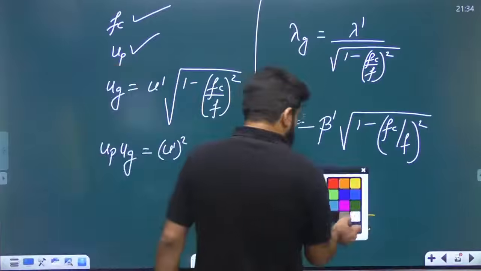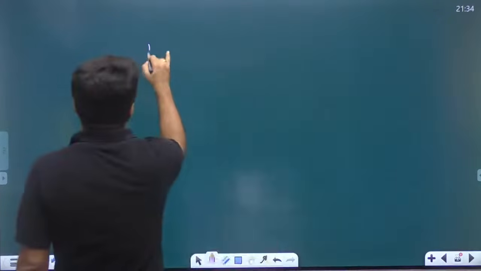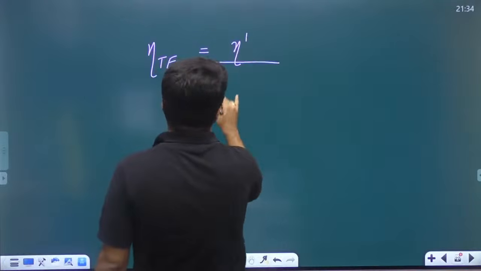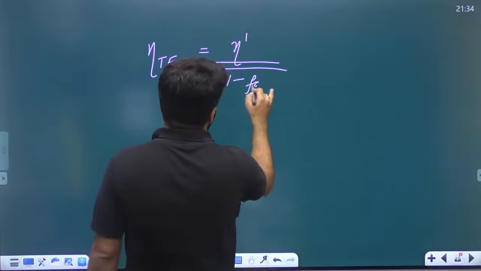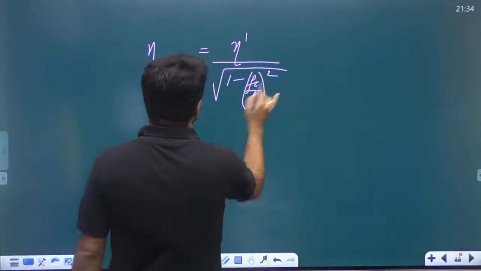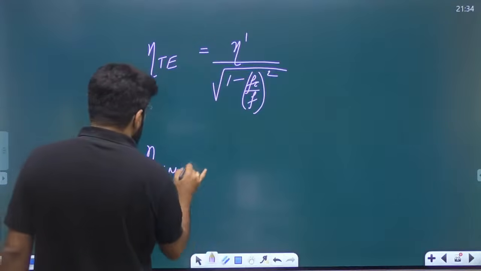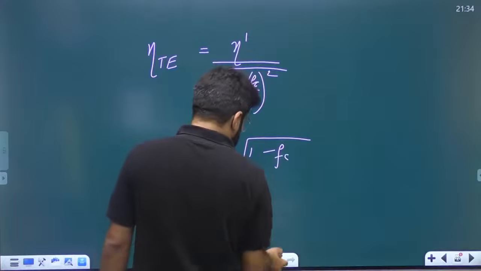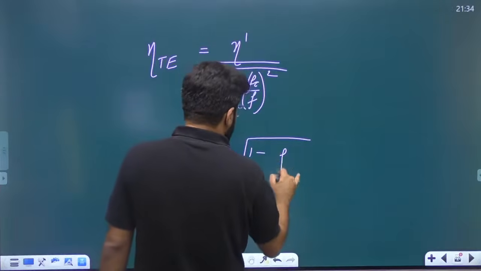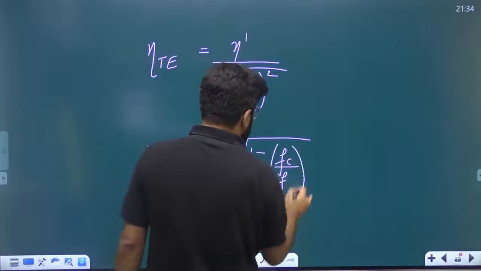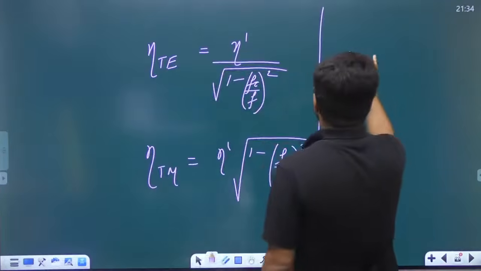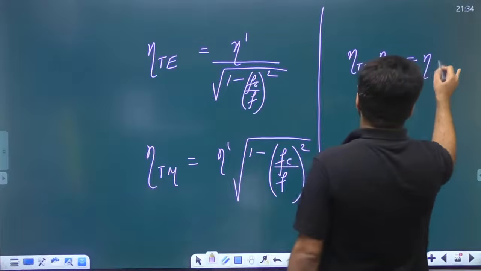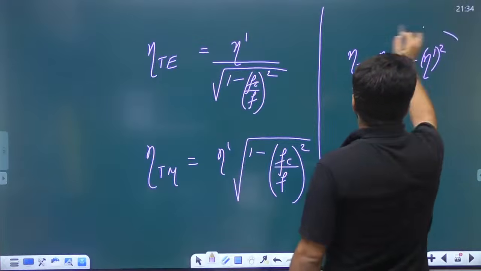Okay, one more thing is left, that is the intrinsic impedance. Intrinsic impedance will depend on whether it is TE or TM mode. If it is a TE wave, then it is eta dash upon under root of 1 minus fc by f whole square. If it is TM, eta dash multiplied by under root 1 minus fc by f whole square, right? So eta TE into eta TM is eta dash square.